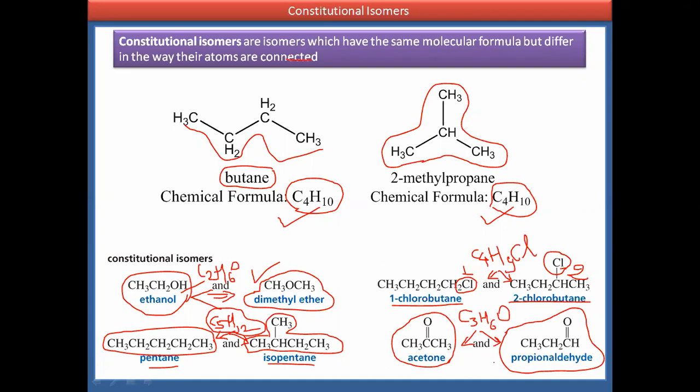They are categorized into five types: chain isomers, positional isomers, functional isomers, tautomers, where keto and enol are examples of tautomerism, and metamers. They are further categorized as constitutional isomers.